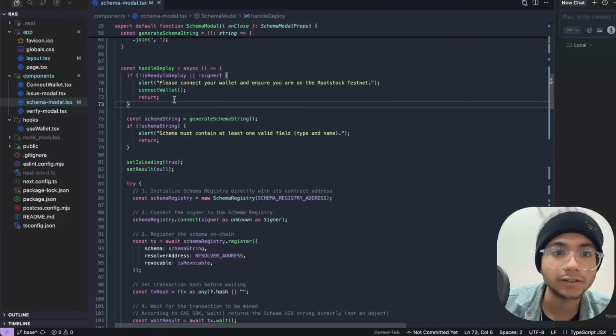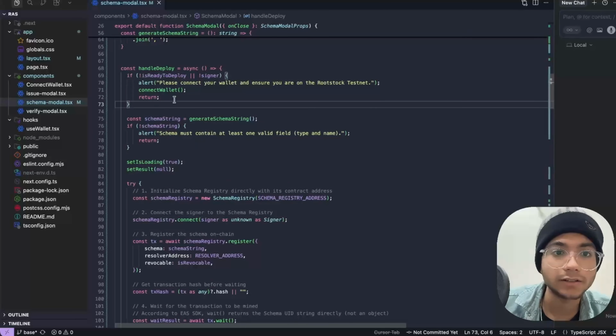It's pretty straightforward. First of all, we are importing the EAS schema encoder, attestation, zero address, and schema registry from the EAS SDK. Thereafter, we are using the use wallet state, and the browser provider and ethers for the wallet state, for the interaction with smart contracts and calling. Now we are stating both contract addresses.